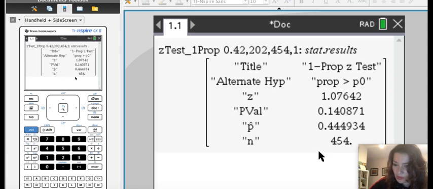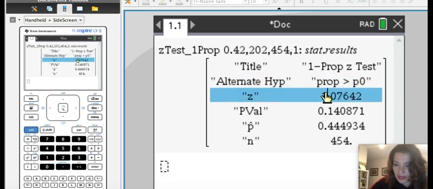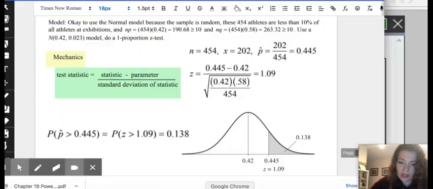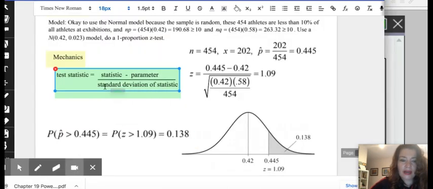Now, in a moment, I'm going to talk about what this means. But in the meantime, the first thing I'm going to look at is the Z value right here, and it is given as 1.07642. So we can actually use that when we are looking at our statistics. So let's take a look here at our mechanics.